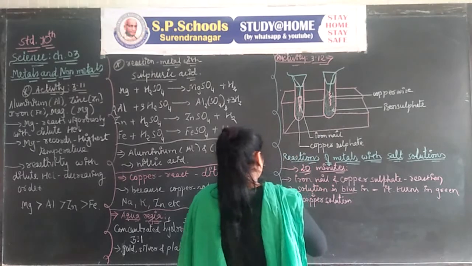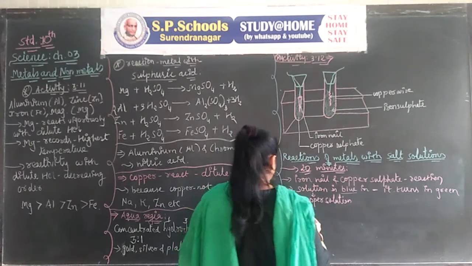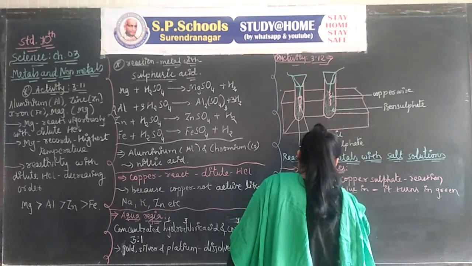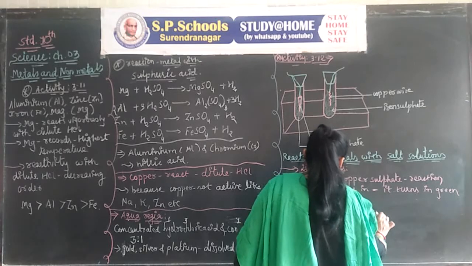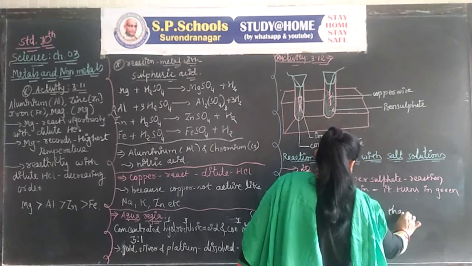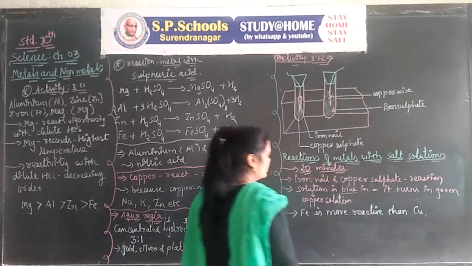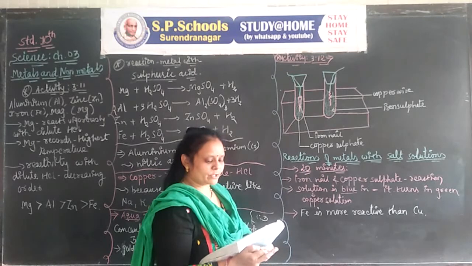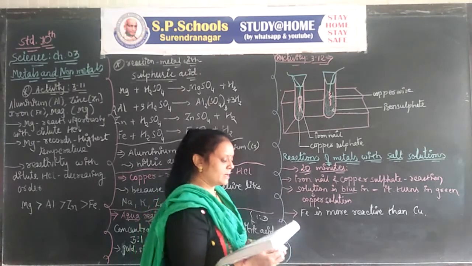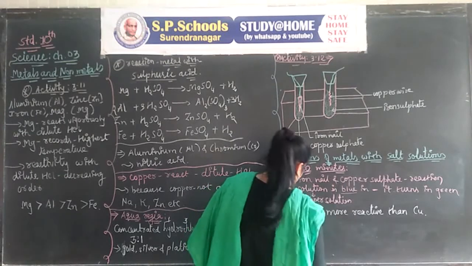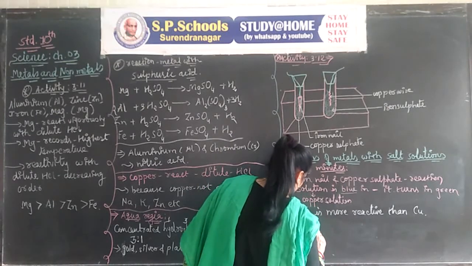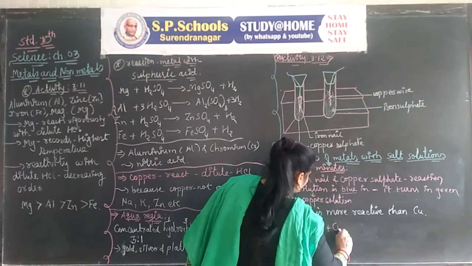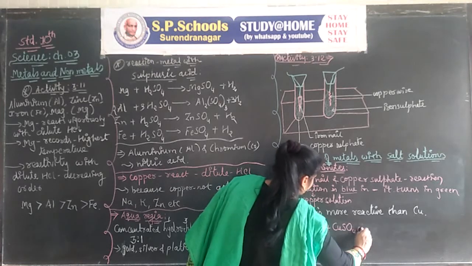When we compare, we see that Fe is more reactive than Cu. Write the balanced equation when Fe, the nail, reacts with copper sulfate, CuSO4.